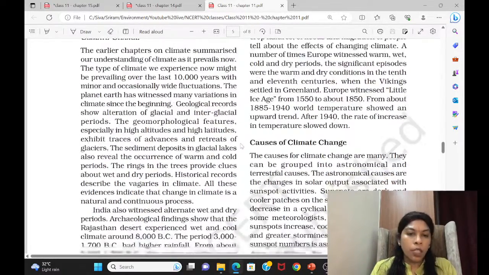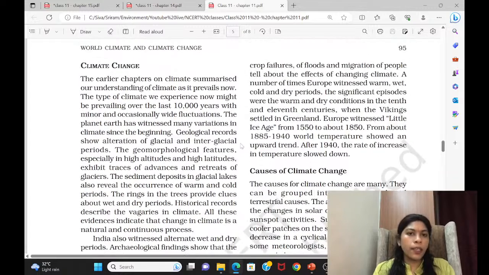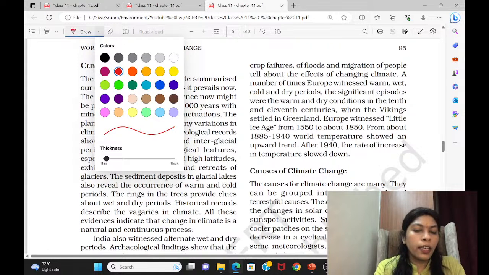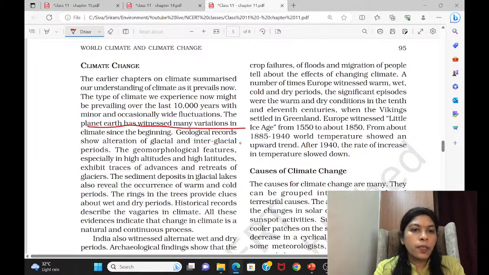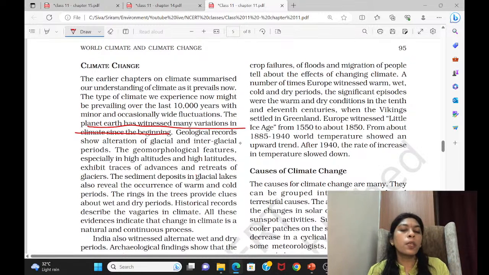They are saying what is climate change, and that is given here. The earth has witnessed many variations in the climate. In mains, climate change related questions are frequently appearing. For the past 2-3 years, we are receiving a lot of questions from climate change, pollution and climate change. How will you write for mains? Prelims is okay, you are just going to say whether a statement is right or wrong.